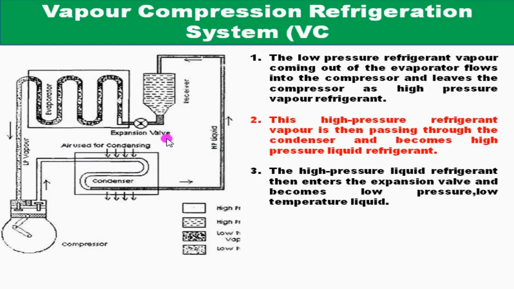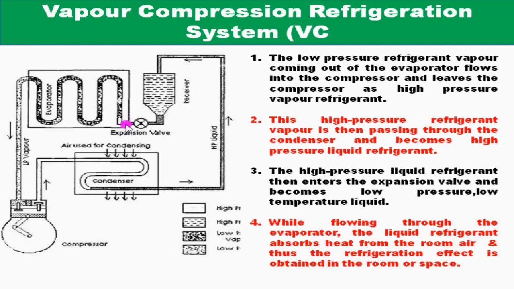After this, the high pressure liquid from the condenser enters the expansion valve and becomes low pressure and low temperature liquid refrigerant. At this point, the temperature of the refrigerant is minimum. This low pressure, low temperature liquid refrigerant then passes through the evaporator and absorbs heat from the space to be cooled.